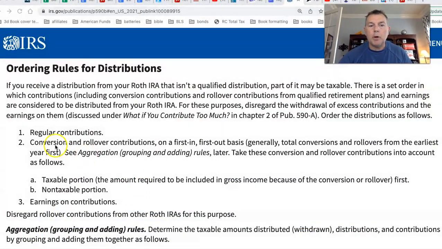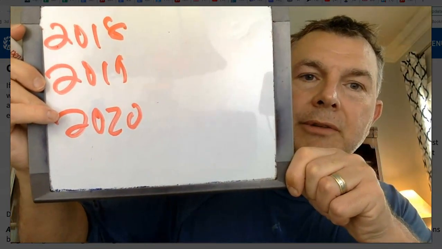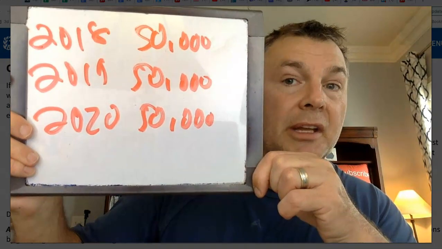All right. Conversion and rollover contributions on a first in, first out basis. This is FIFO. Now, unlike annuities, which are LIFO, this is FIFO. All right, so let's go back to the drawing board here. And we'll say it's 2023. And I did a conversion in 2018, 2019, 2020. So I did 3 conversions, 2018, 2019, 2020. I converted 50,000 each time. So it's first in, first out.